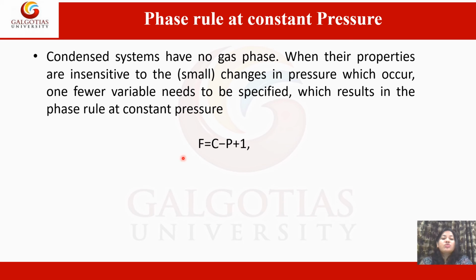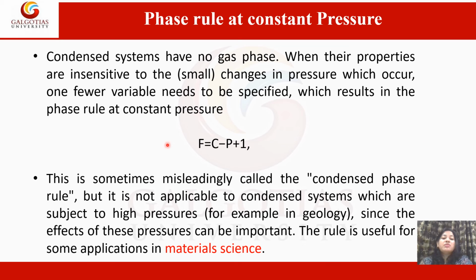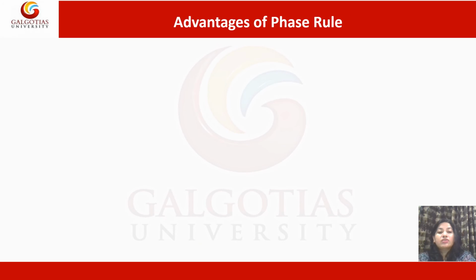F equals C minus P plus 1. This is sometimes misleadingly called the condensed phase rule, but it is not applicable to condensed systems which are subject to a high pressure, for example in geology, since the effect of these pressures can be important. So the rule is useful for some applications in material science.